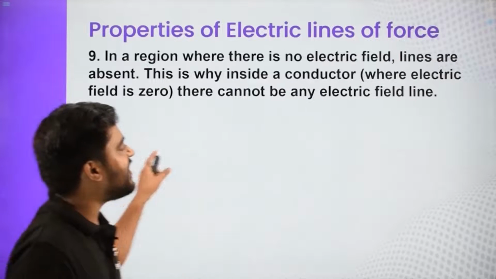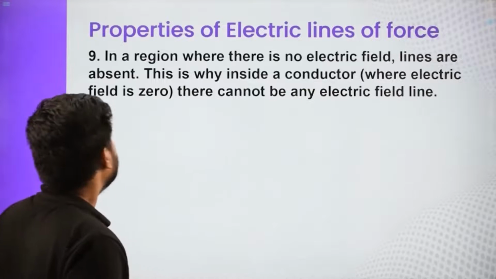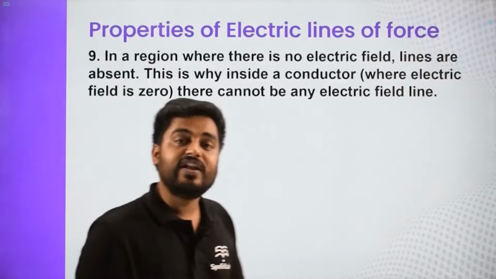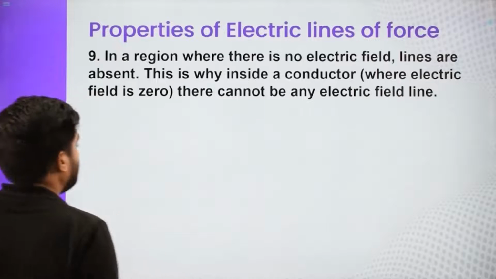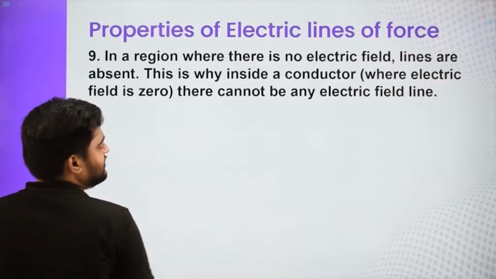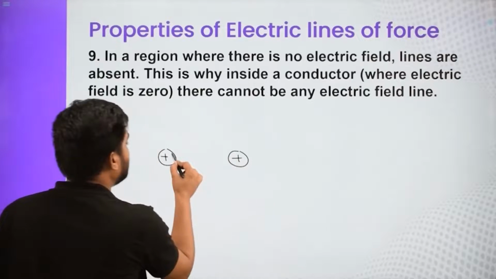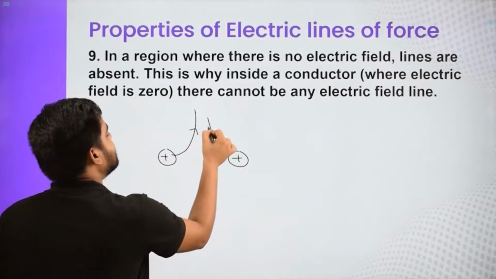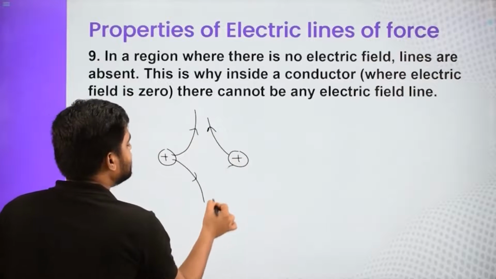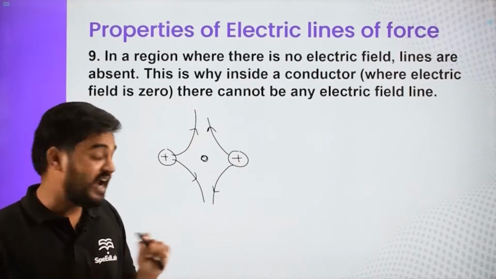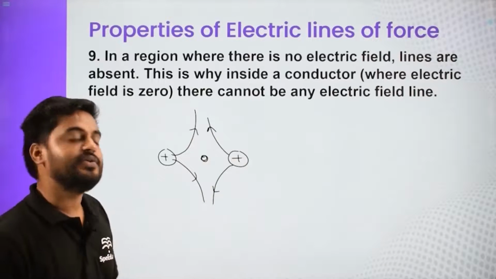Next, in a region where there are no electric field lines, or we can say field lines are absent, the field will be zero. For example, we have seen this is a positive charge and this was a positive charge. So field lines were going like this. There was no field line in this region, meaning the electric field at this particular point is zero.